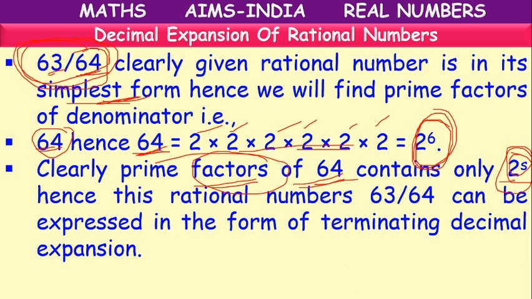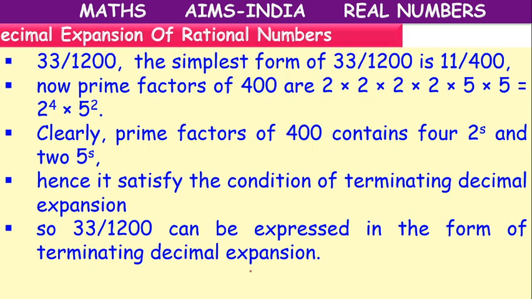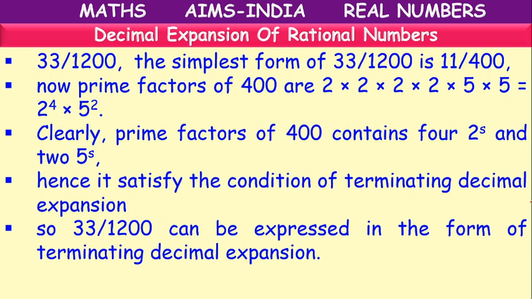So already we have told, if the factor is 2, it's an example of terminating decimal expansion. Means if we start division, after some places after the decimal point, it will terminate. Why? Because the remainder will be 0.